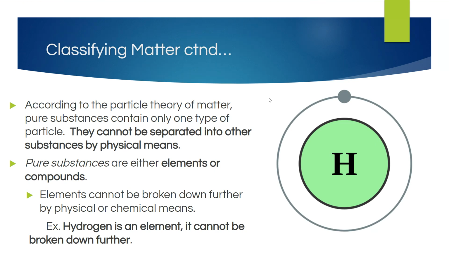Elements cannot be broken down further by physical or chemical means. Hydrogen is an element. It cannot be broken down further. You can't break hydrogen down into something else. It's always just hydrogen.